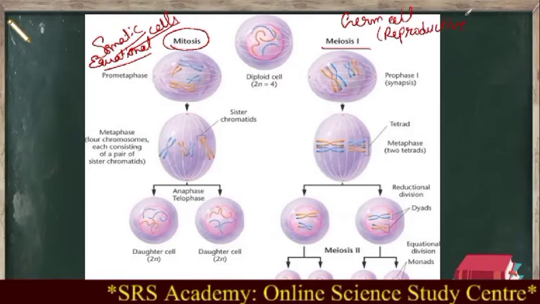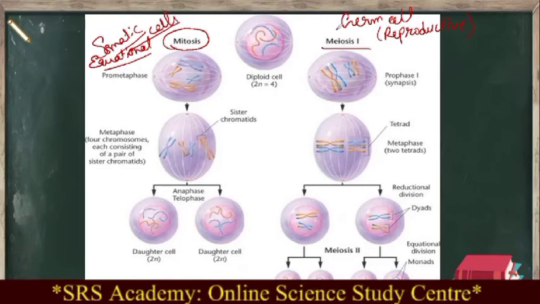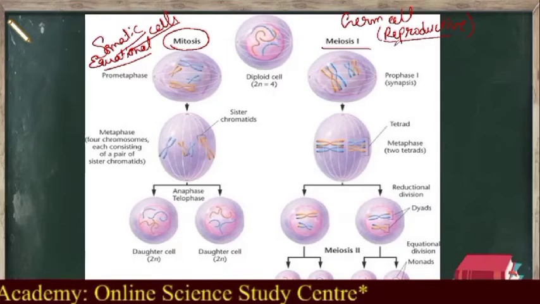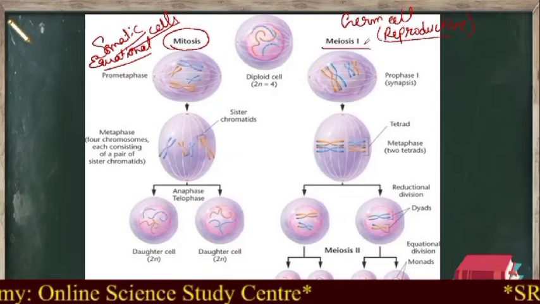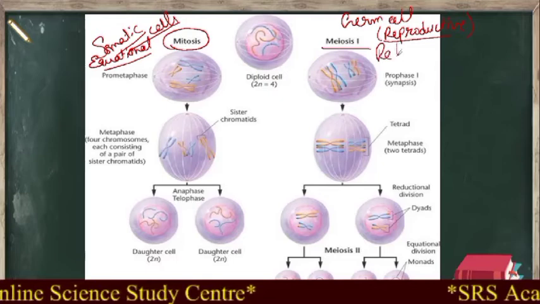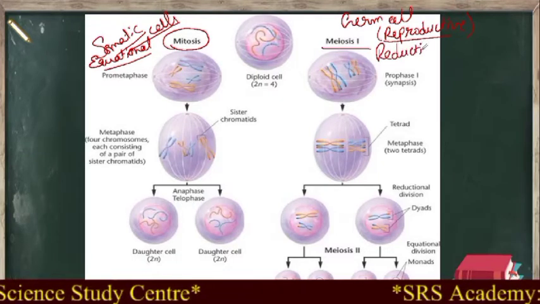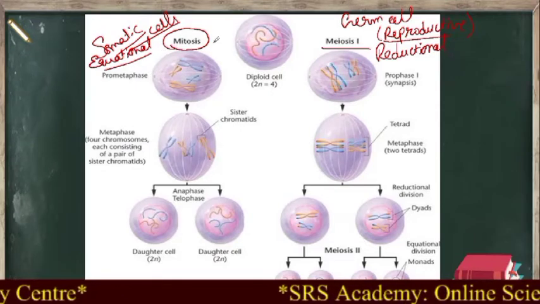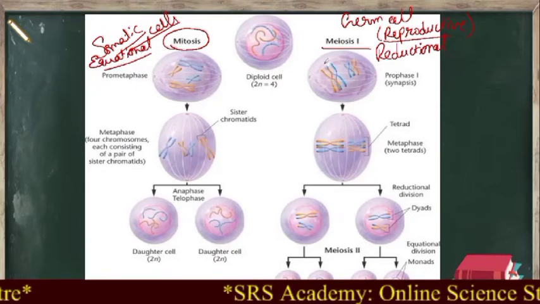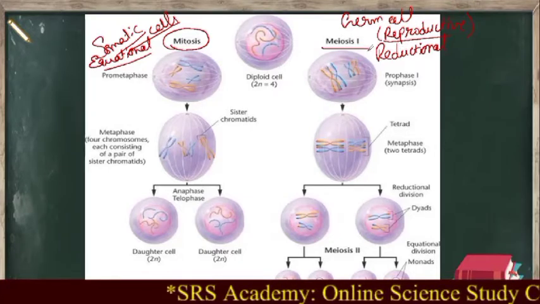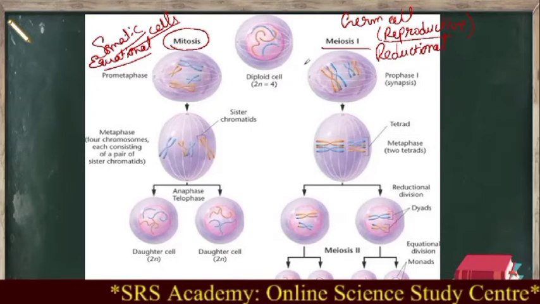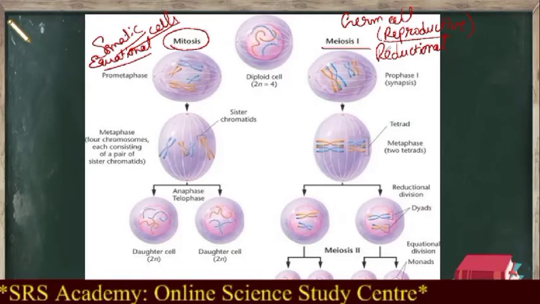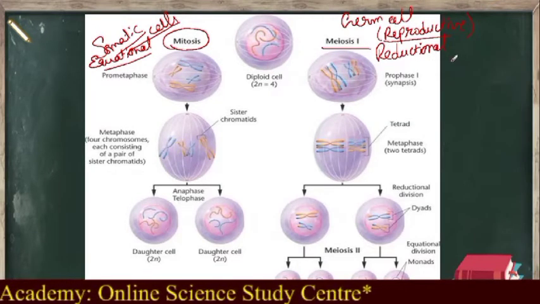That means it takes place only in the cells which are helpful for the reproduction process. This meiosis cell division we call reductional cell division. So you need to recall these two terms: mitosis is called equational cell division, and meiosis is called reductional cell division. Now I will explain why we call it equational and why meiosis is called reductional cell division.